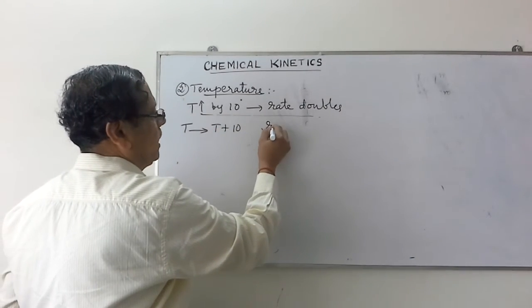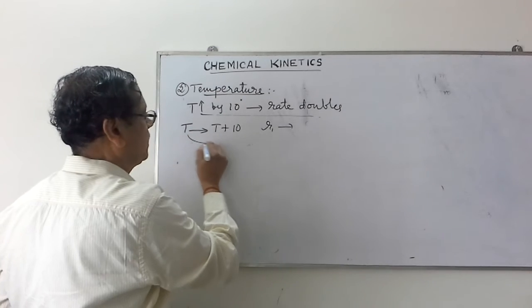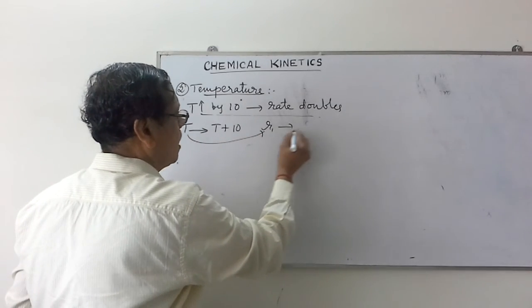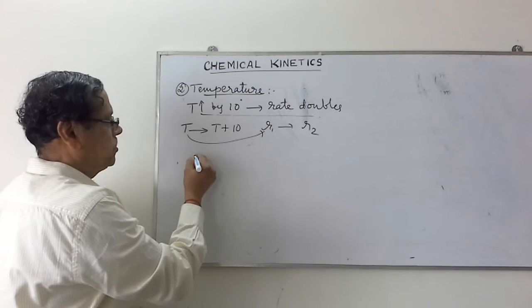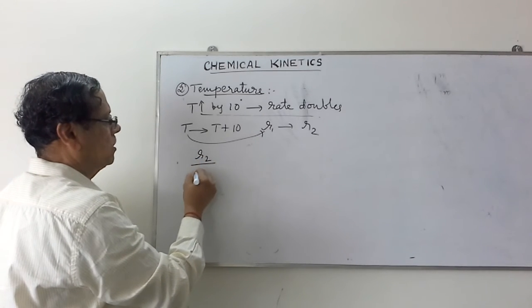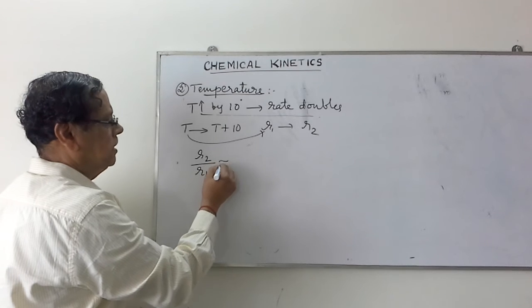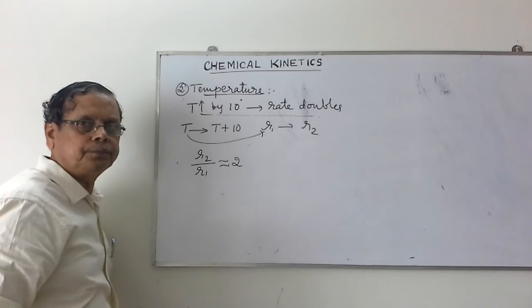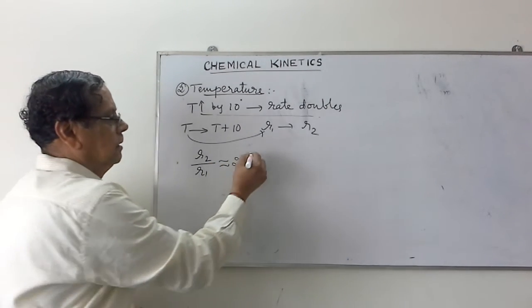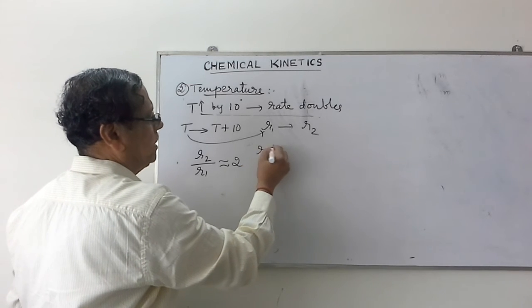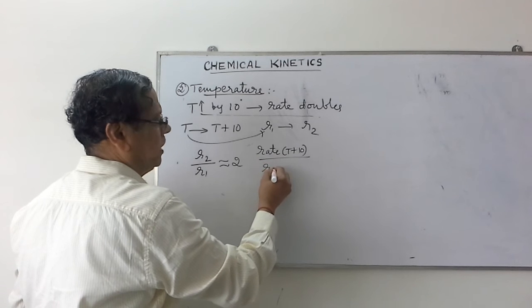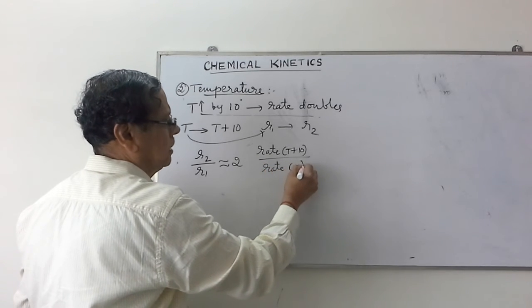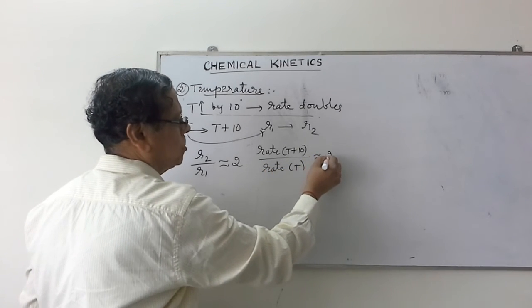If R1 is the rate at temperature T1 and R2 is the rate at temperature T plus 10, then we observe that the rate of reaction R2 divided by R1 is almost equal to 2. That is, the rate of the reaction at temperature T plus 10 divided by rate of reaction at temperature T is found to be almost 2 times.